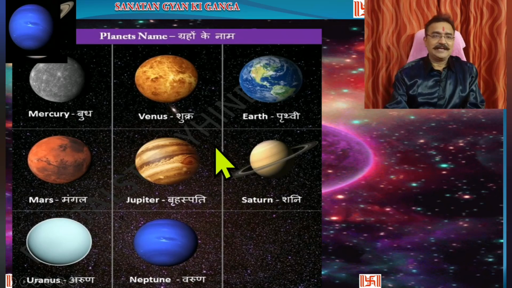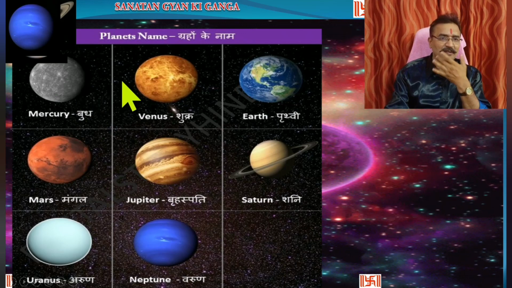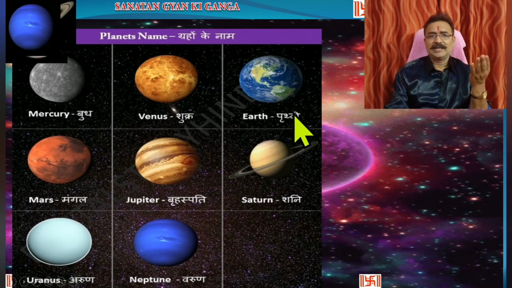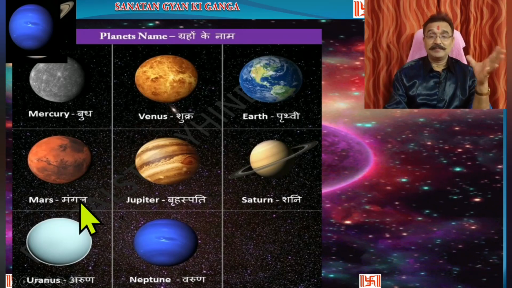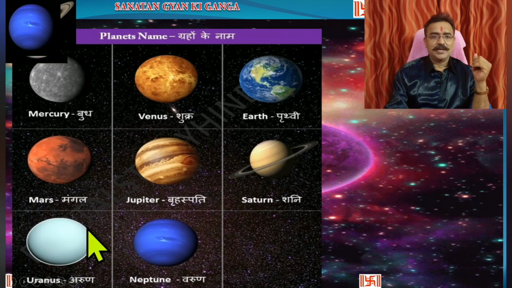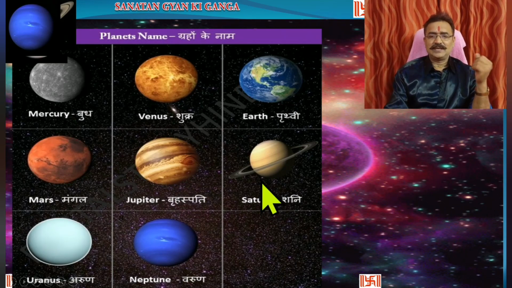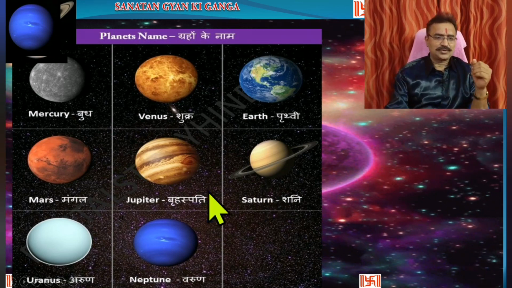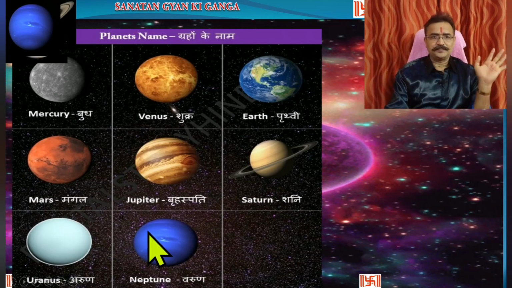We can have a look at a glance. This is Mercury. Generally, it is supposed to be green in color. Venus is between white and yellow. Earth is known as the blue planet because of water. Mars is the red planet. The same color is known in astrology also. Jupiter is yellow. Saturn is dark blue, like my shirt. It is not shown here. Uranus and Neptune we are not reading in astrology.